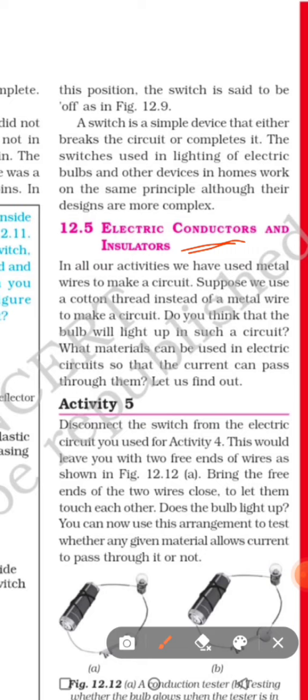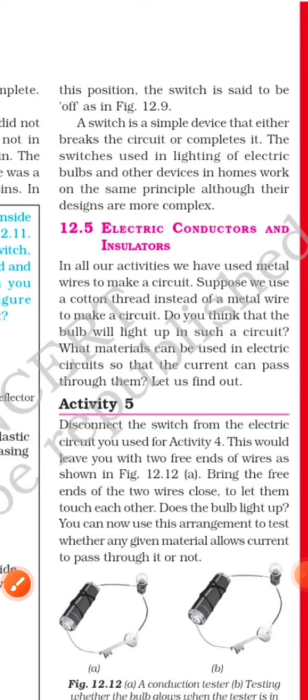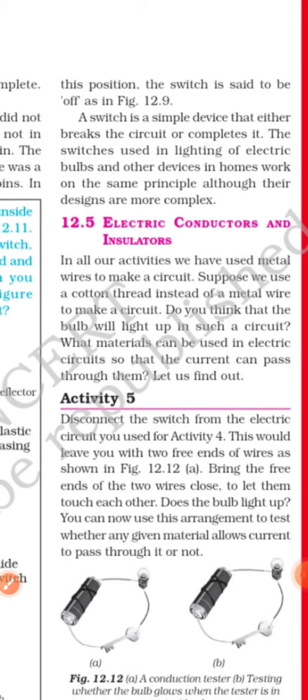But what is insulator? An insulator is that material which does not conduct electricity, जिनके थ्रू इलेक्ट्रिसिटी पास नहीं होती है. फॉर एग्जाम्पल रबर, वुड, पेपर, these are the examples of insulators. Like plastic is also an insulator, and that's why we see if in an electric circuit any insulator is joined, then the circuit becomes open. Let us find out this through this activity.